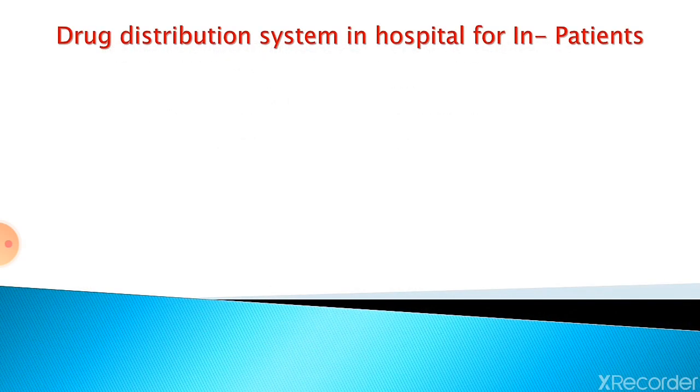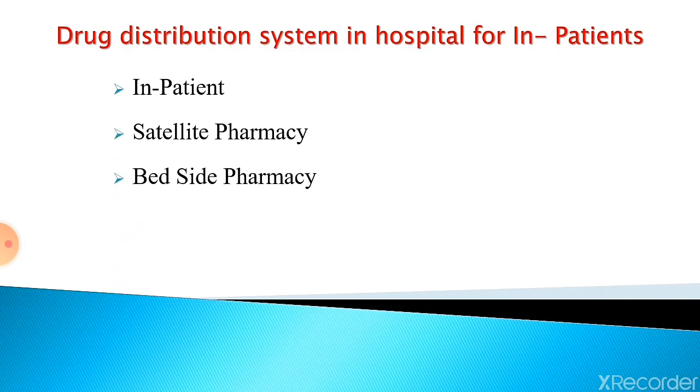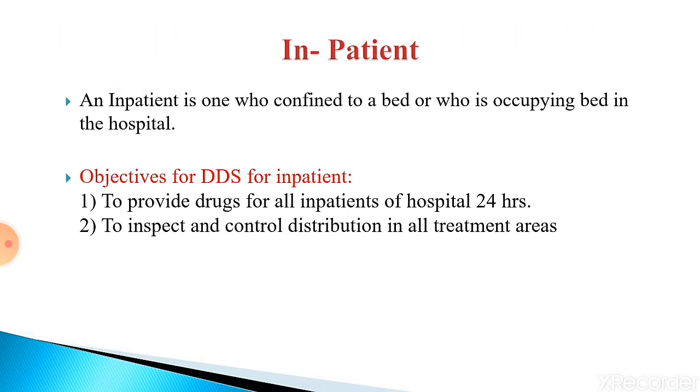After watching this video you will be able to understand what are the inpatient, satellite pharmacy and bedside pharmacy and their importance in the hospital. Inpatients are the patients who are confined to a bed or who are occupying a bed in the hospital. The main objectives of the drug distribution system for inpatients are to provide drugs for all inpatients of the hospital for 24 hours and to inspect and control distribution in all treatment areas.